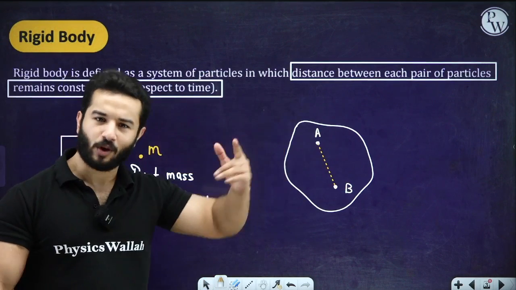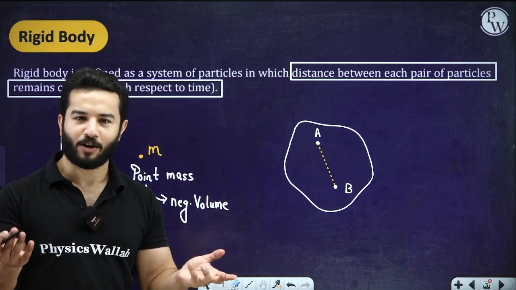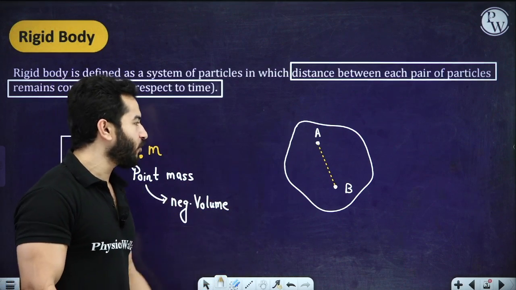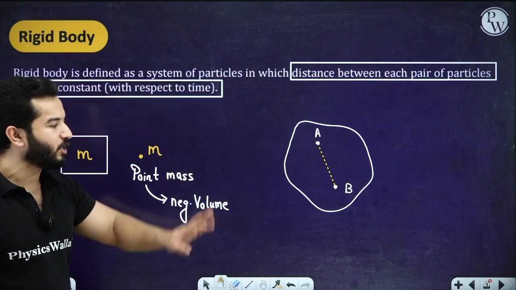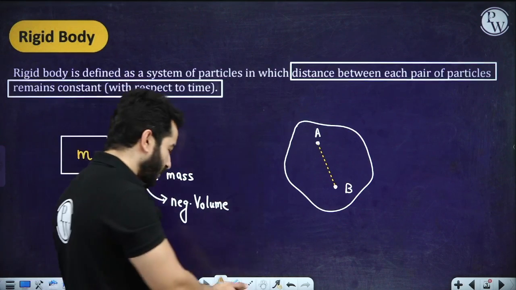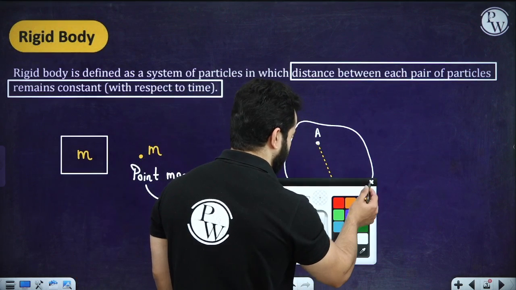I have considered one pair of particles, but you can consider any pair of particles. The distance between these two particles must not change. Now let's suppose they have certain velocities.